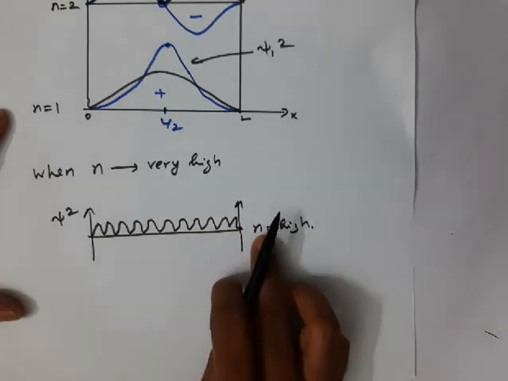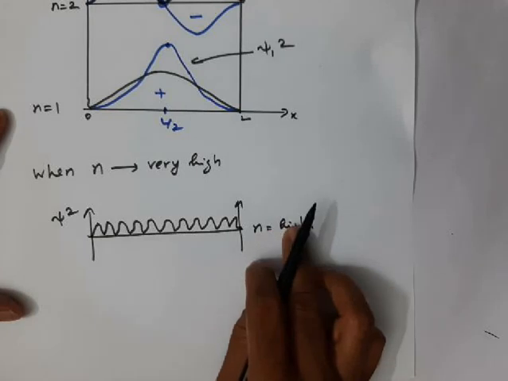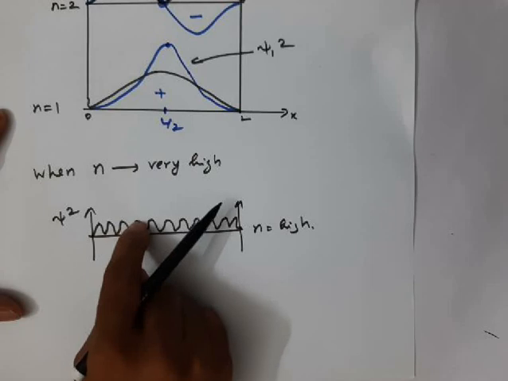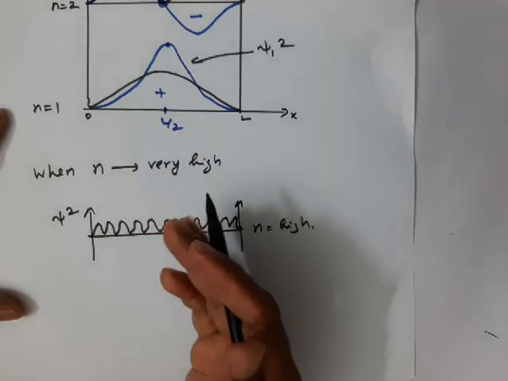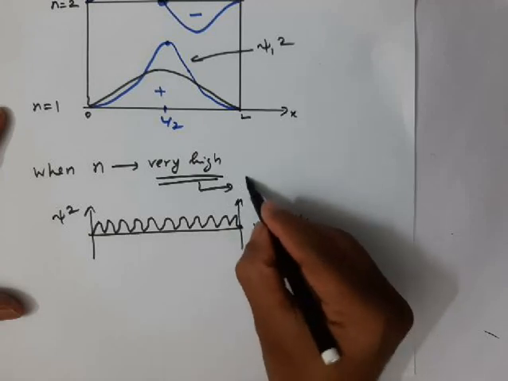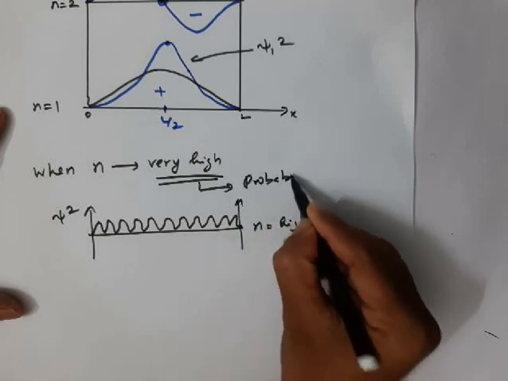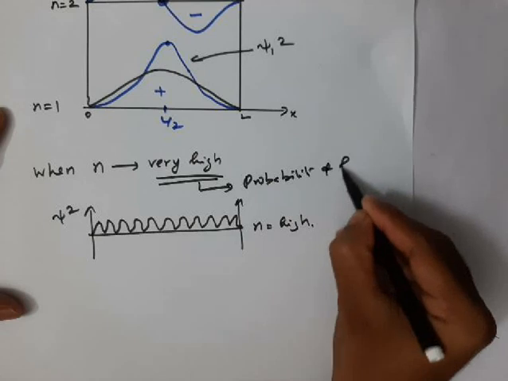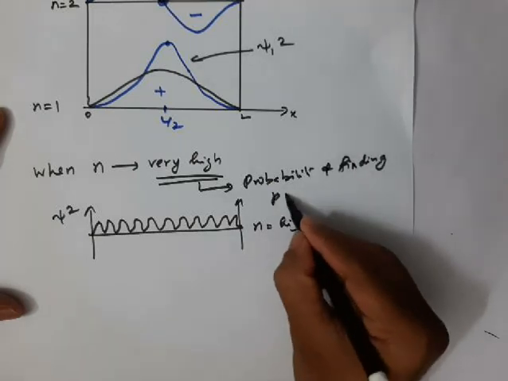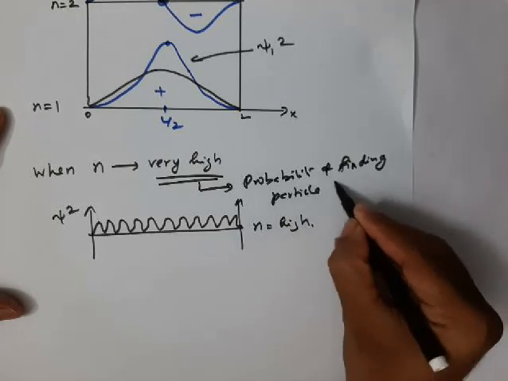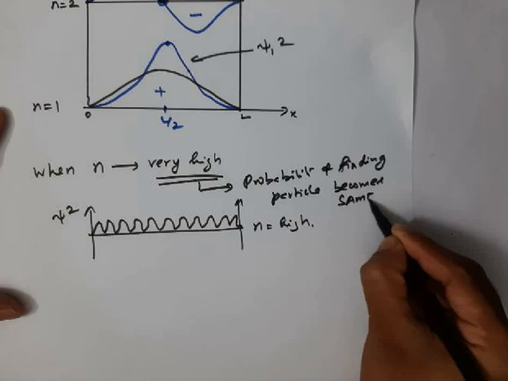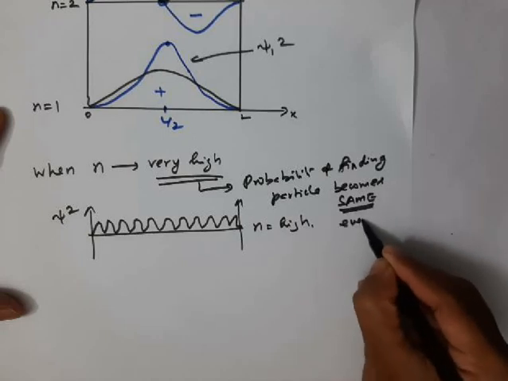When n becomes very high, you will get many close peaks. So we can say that when n becomes very high, probability of finding the particle becomes the same everywhere.